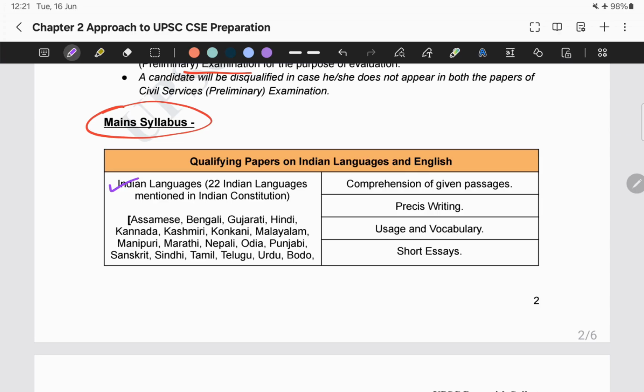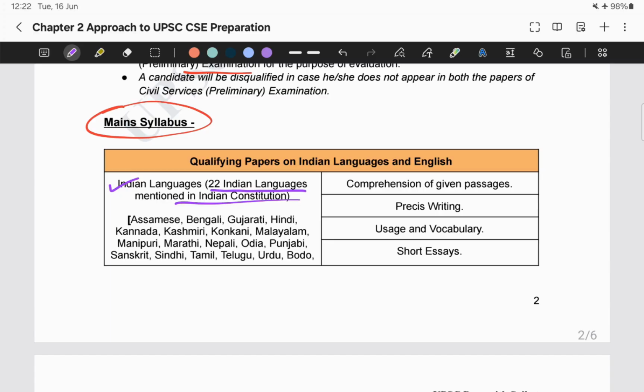It means that an aspirant can choose any of the language papers out of the 22 Indian languages mentioned in our Indian Constitution. As per the 8th Schedule of the Indian Constitution, a total of 22 languages have been mentioned. An aspirant can choose any one of them. And now what type of questions will be coming from here?